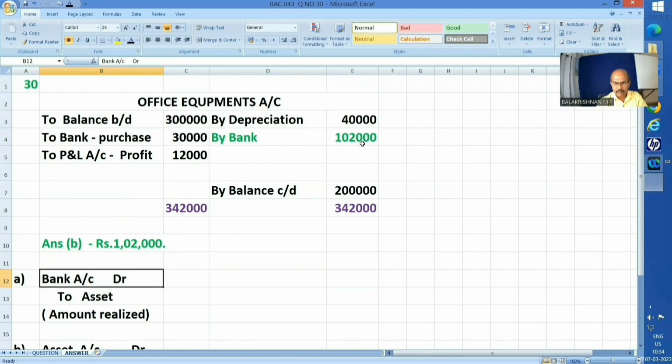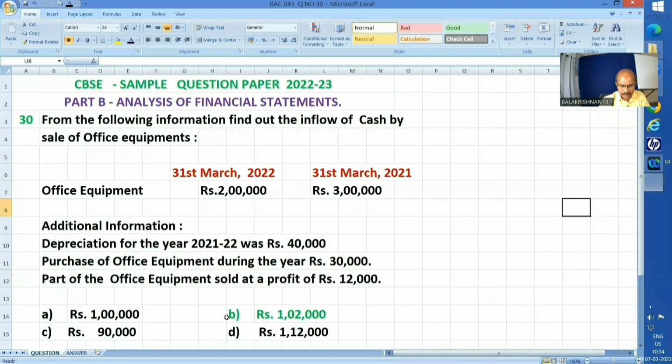Now just get the missing figure in this account. We will find 1,02,000. How do you, by the way, balance an account? Total the heavier side, put the same total across and find the difference. Okay, that is the missing figure, right? This denotes sale. What's the entry for amount realized on sale of an asset? Bank to asset or asset by bank. And this 1,02,000 is the correct answer that has been shown against item B. Rupees 1,02,000. Correct answer. Okay.